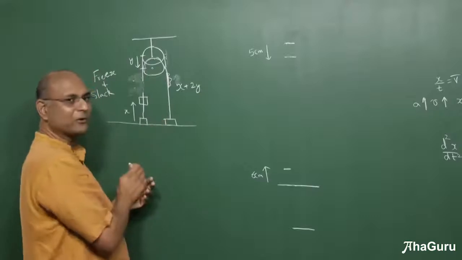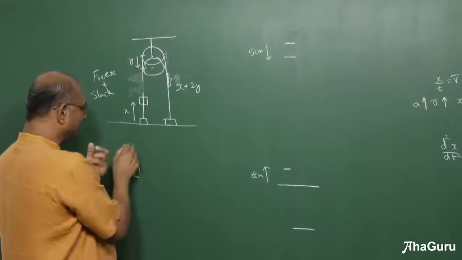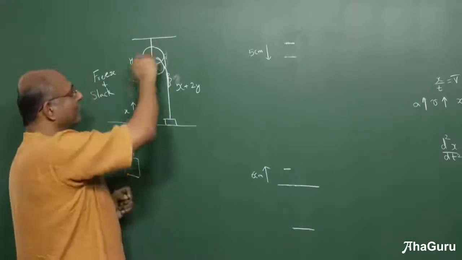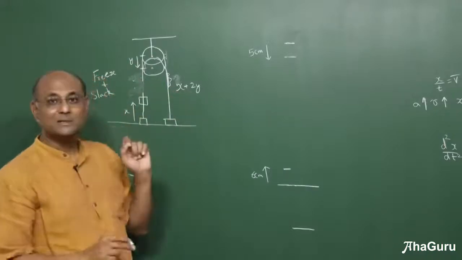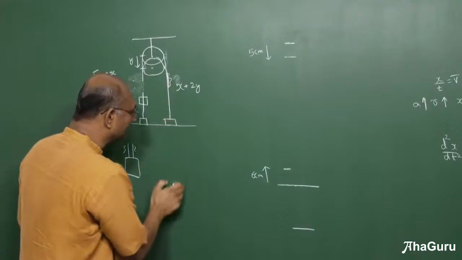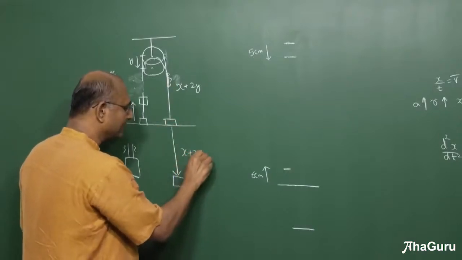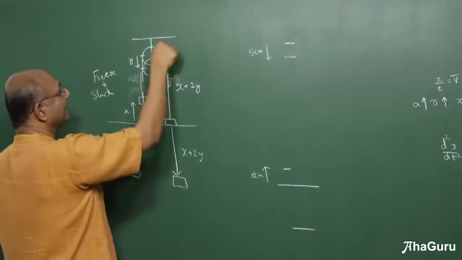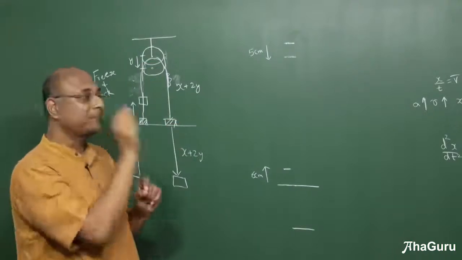Sometimes blocks can also produce 2, because if there is a block connected to two ropes, if the block moves x, it will produce x and x on both. But of course, the slacks cannot be moved around like you can on a pulley. So we'll focus right now on a pulley. Now I have a slack of how much? x plus 2y. Now that means to get rid of the slack, I must pull this fellow down by x plus 2y. So if this fellow moves up by x and the pulley moves down by y, this block will move down by x plus 2y.